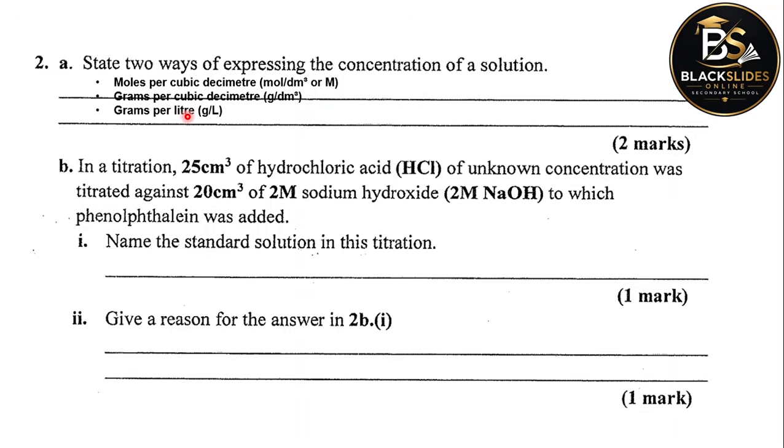Another way to express concentration is grams per liter. So you can convert decimeter cubed to liter. In fact, a decimeter cubed is the same as a liter of a solution.